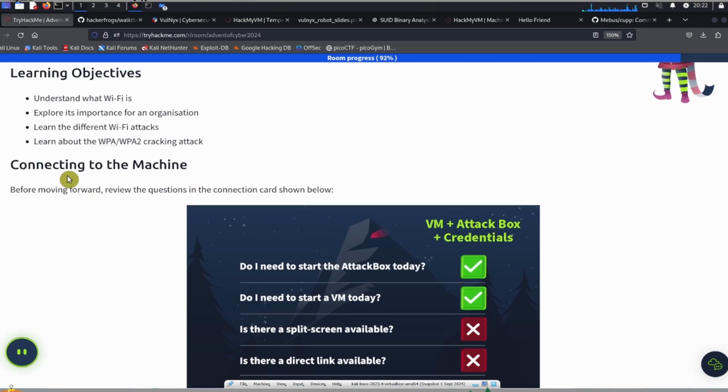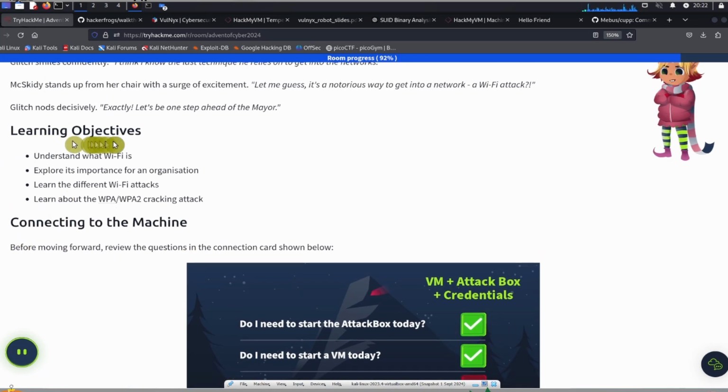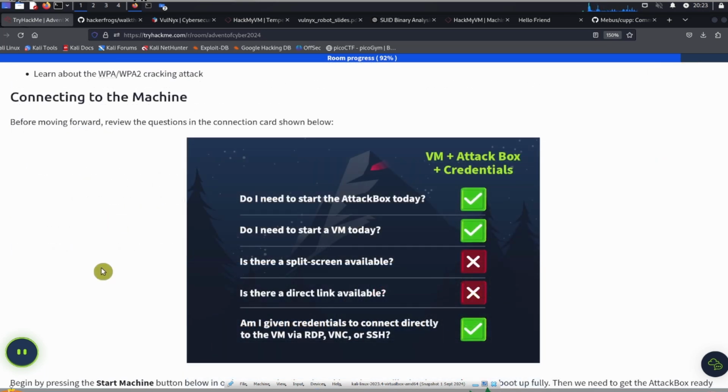So, in today's exercise, our learning objectives are: understand what Wi-Fi is, explore its importance for an organization, learn different Wi-Fi attacks, and learn about the WPA, WPA2 cracking attack. All right, so connect to the machine.